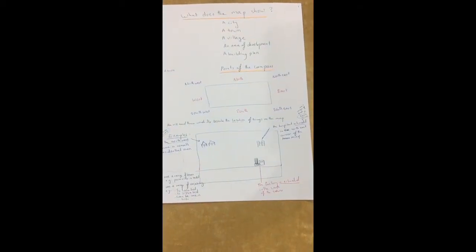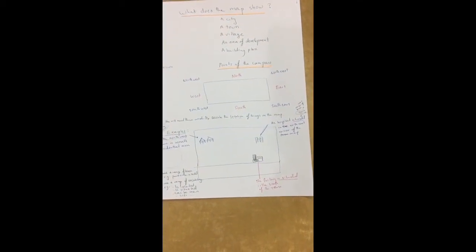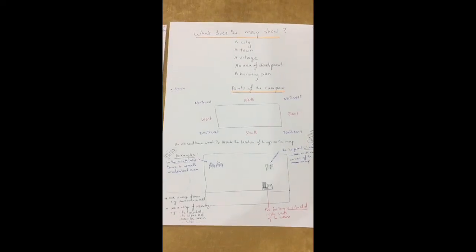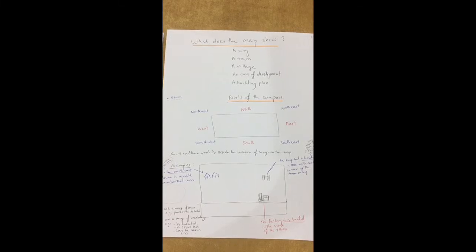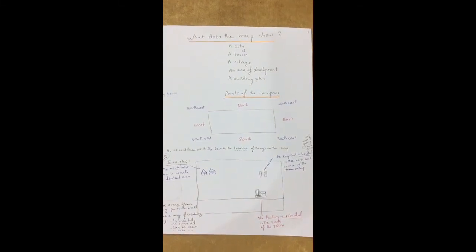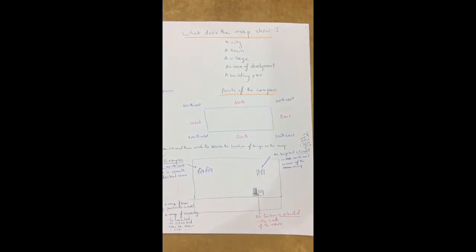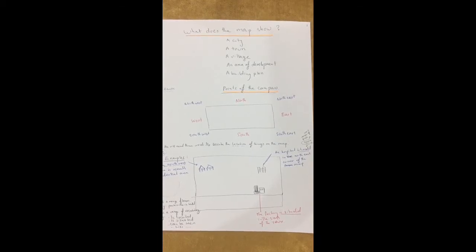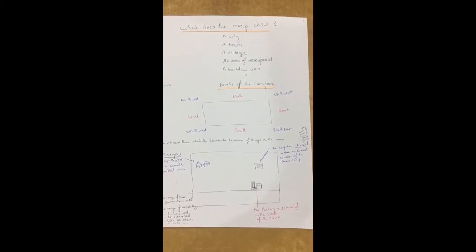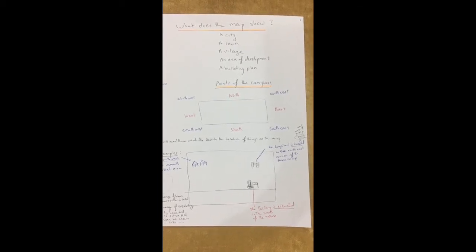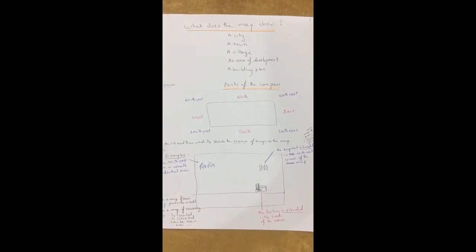Bismillahirrahmanirrahim. Now we will talk about the maps. What does the map show? The map shows either a city, a town, a village, an area of development, or a building plan. This is the map. We will talk about a town in an example.